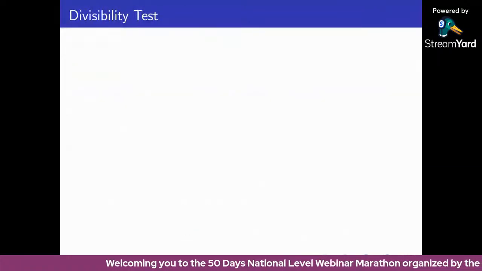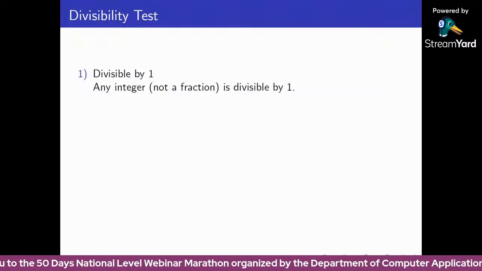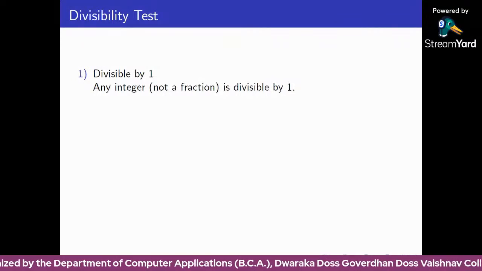Okay. Now we'll check the divisibility conditions. First one, divisible by 1. Divisible by 1 means given any integer, not a fraction. For any integer, it is always divisible by 1.